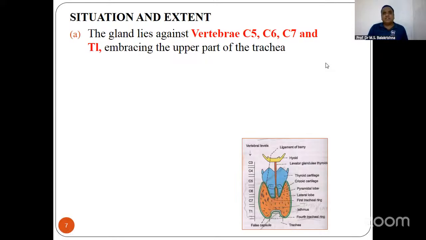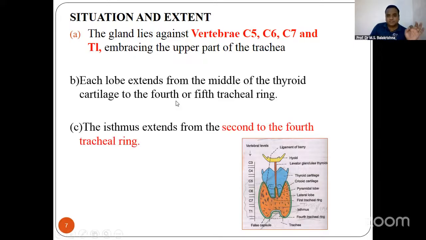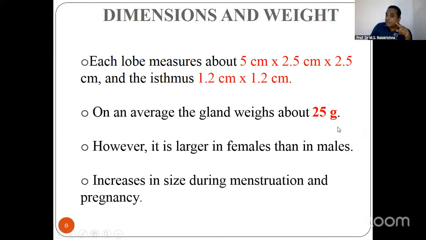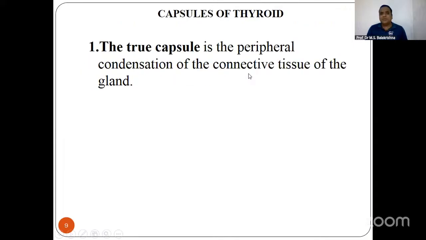So the situation and the extent of the thyroid gland is basically from C5, C6, C7 and T1. This is a very important MCQ, you should learn this. And the isthmus lies between the second to fourth tracheal rings. So this isthmus what you are seeing, second to fourth tracheal rings. Then the dimensions: the weight is 25 grams and dimensions are 5 centimeter into 2.5 into 2.5. Okay, so that's absolutely okay.